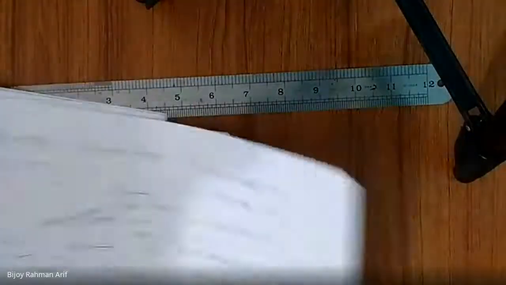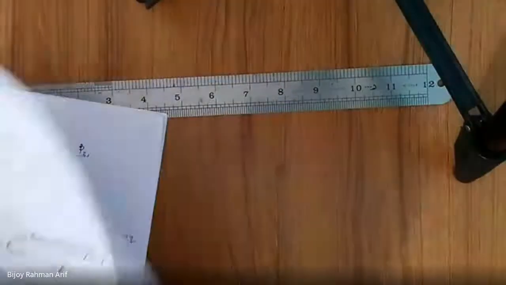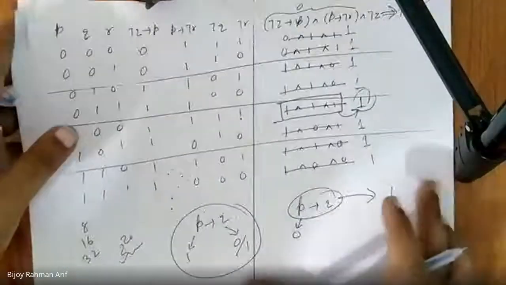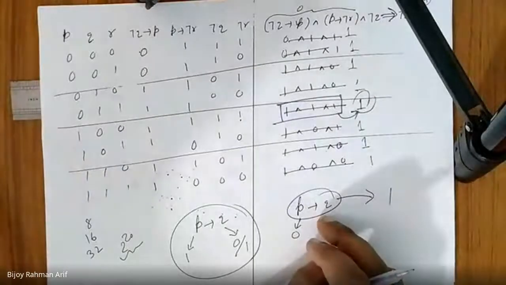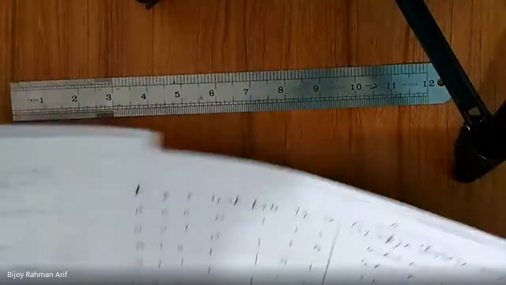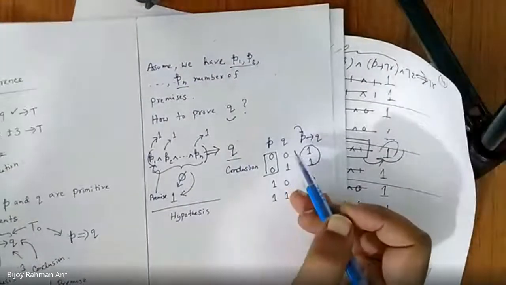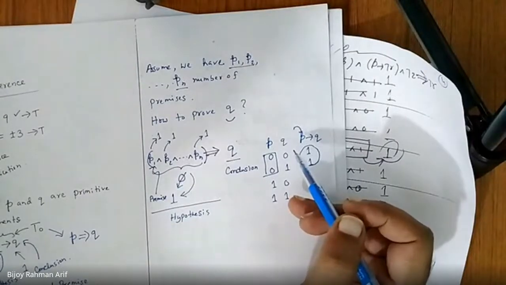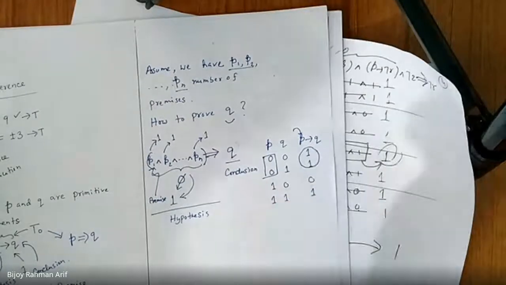Am I right? Yes, sir. We come up with the truth table and the truth table says it's a tautology. I understand your question. His question is, sir, if P and Q are primitive statements, then how can you prove it's a tautology?